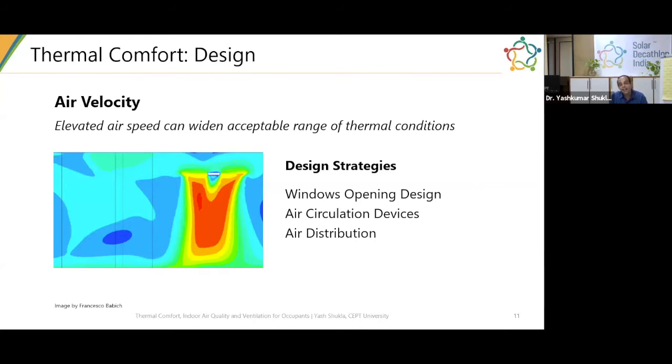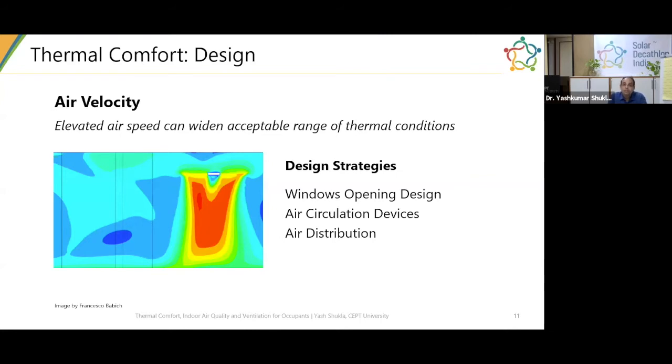Now, I can actually run the fan, increase the air velocity, and achieve the same comfort at 26 degrees. Based on the standard, that's the feedback I can get. And that reduces my air conditioning consumption, as my ceiling fan consumption is not as large as the air conditioning system consumption. So you can incorporate this strategy in your design. Air circulation devices are a very, very important strategy that I would highly encourage you to consider in your design.